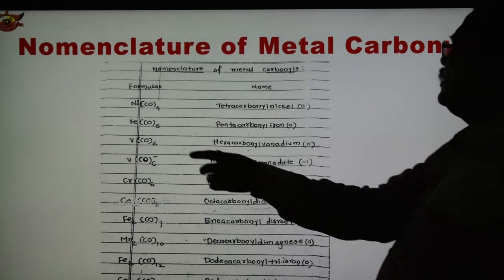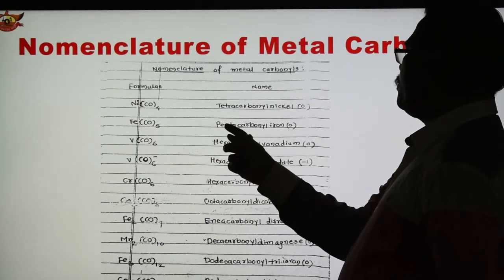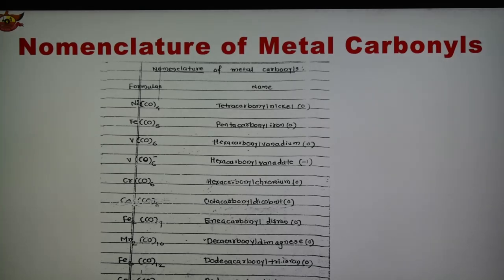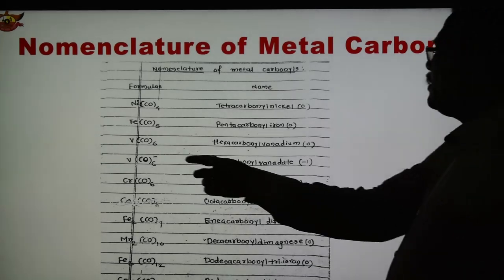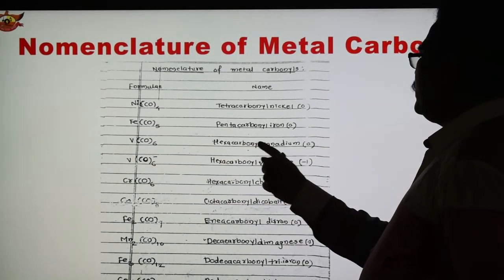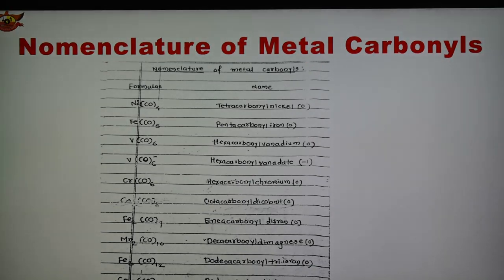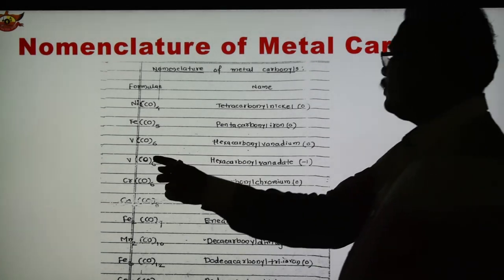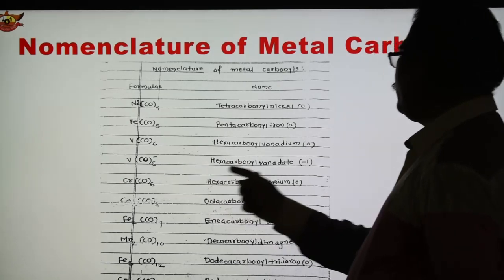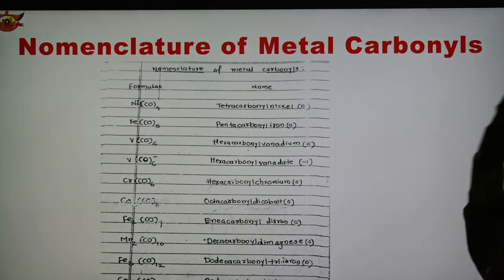Another example, Fe(CO)5. So pentacarbonyl iron(0). 0 indicates iron has 0 oxidation state. Another example is V(CO)6. So hexacarbonyl vanadium(0). Now here is a charge of -1, V(CO)6 minus. So it is hexacarbonylvanadate(-1) because it is negative.